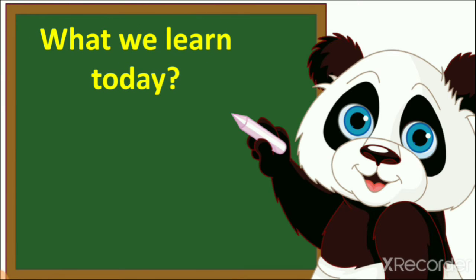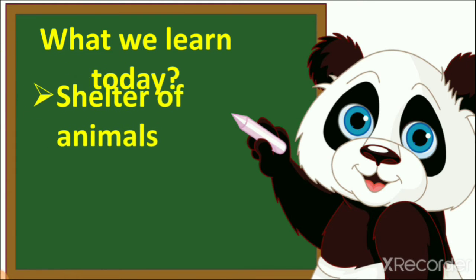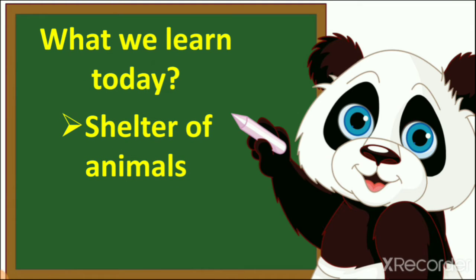Till now we learned about food of animals, we learned about some places where animals live, we learned about forest also. So all these things we learn in this lesson. So what do we learn today? Today we learn about shelter of animals.